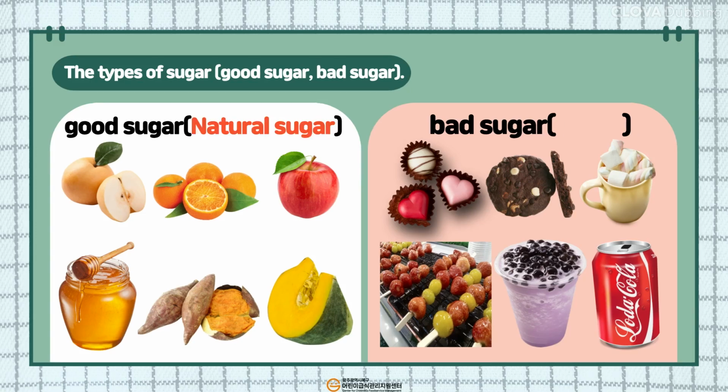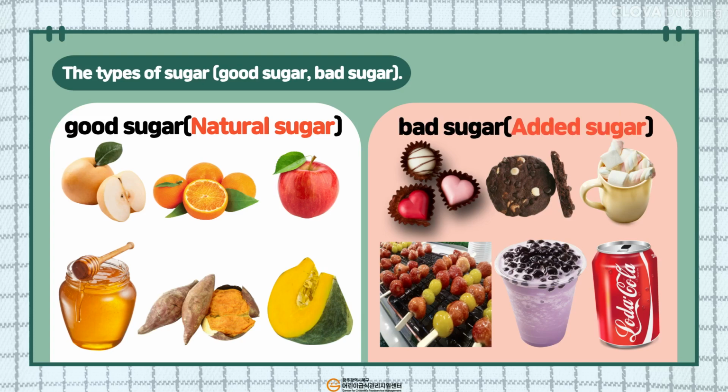Good sugars are referred to as natural sugars, which can be obtained from natural sources such as pears, oranges, apples, honey, and sweet potatoes. On the other hand, bad sugars are added to food artificially to create sweetness, like chocolates, marshmallows, tangerines, bubble tea, and other foods without natural sweetness.